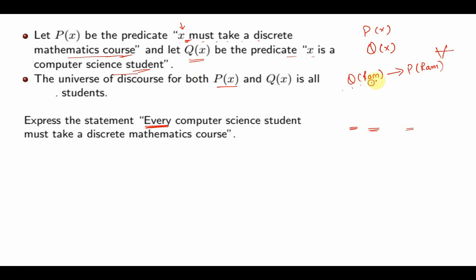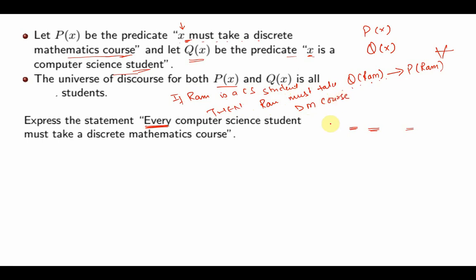What it means, Ram is a computer science student. If Ram is a computer science student, I'll write it here. What I'm doing is I am substituting X by Ram. If Ram is a CS student, then Ram must take a discrete mathematics course. Right?